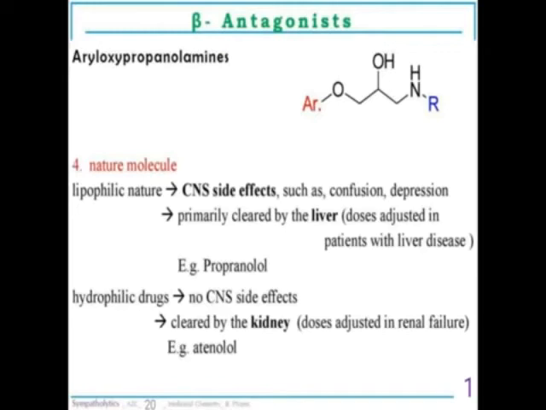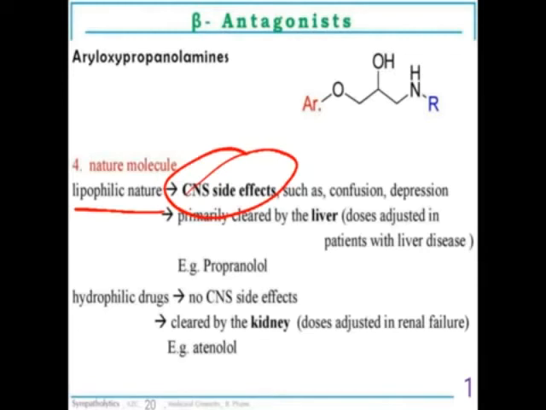Now if the given molecule is lipophilic in nature, as we know, it can cross the blood brain barrier, so it will produce CNS side effects. As it crosses the blood brain barrier, it enters the brain CNS system, where some adrenergic receptors are present, so it can block those receptors and produce the sedative effect or CNS side effects.